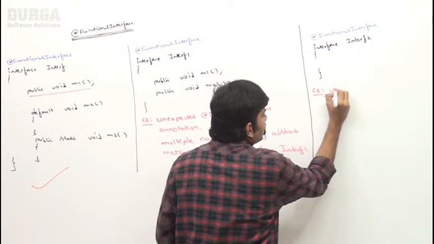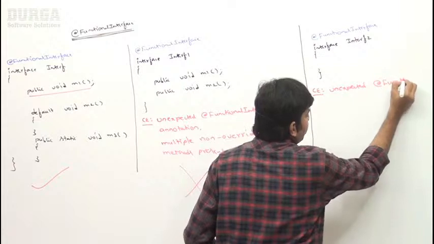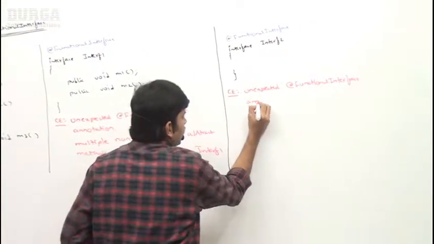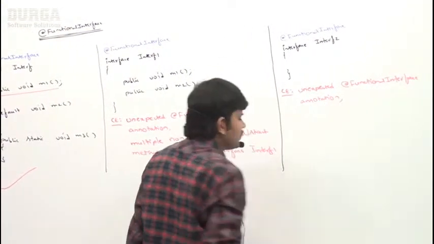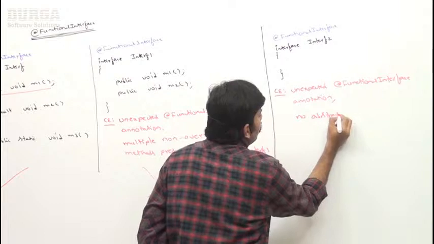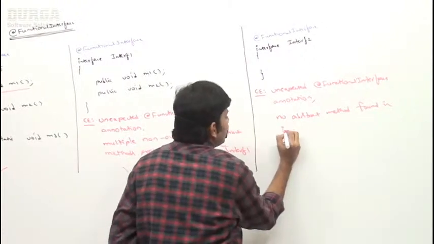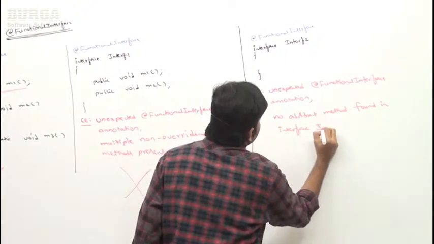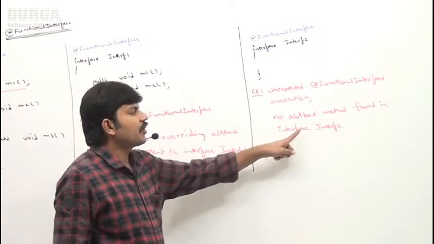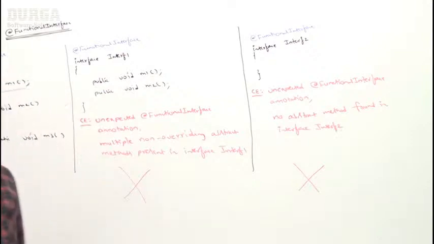What is that error? Unexpected @FunctionalInterface annotation. No abstract method found in interface Interf2. That's why this one is also invalid. The code won't compile. Everyone can understand, right?